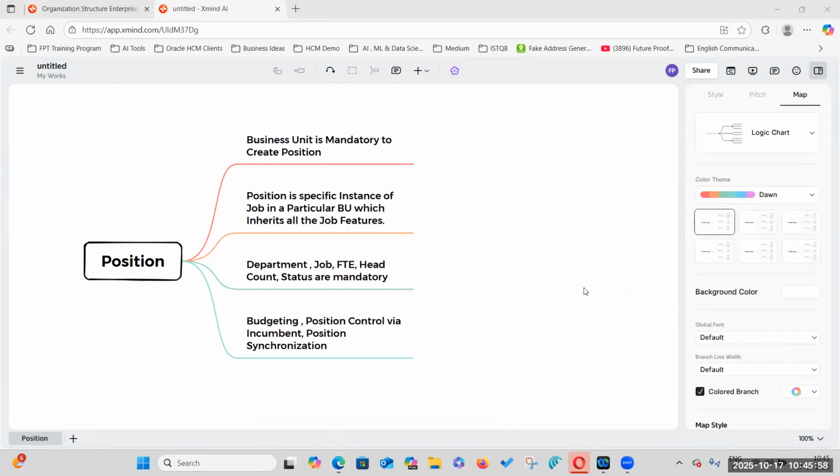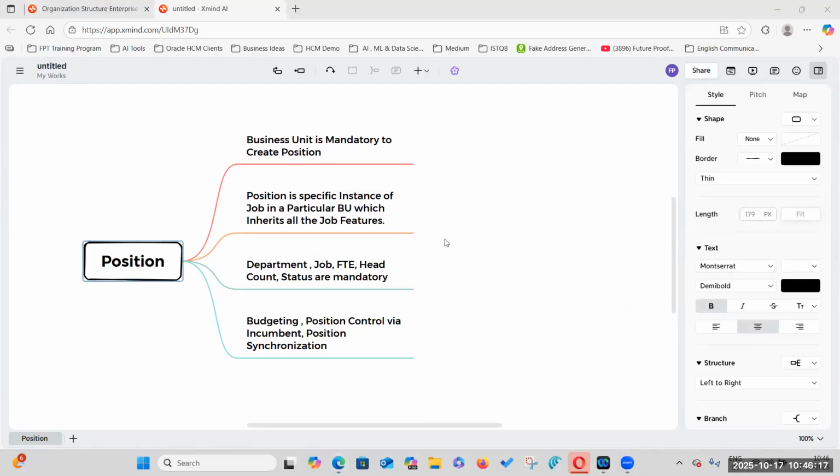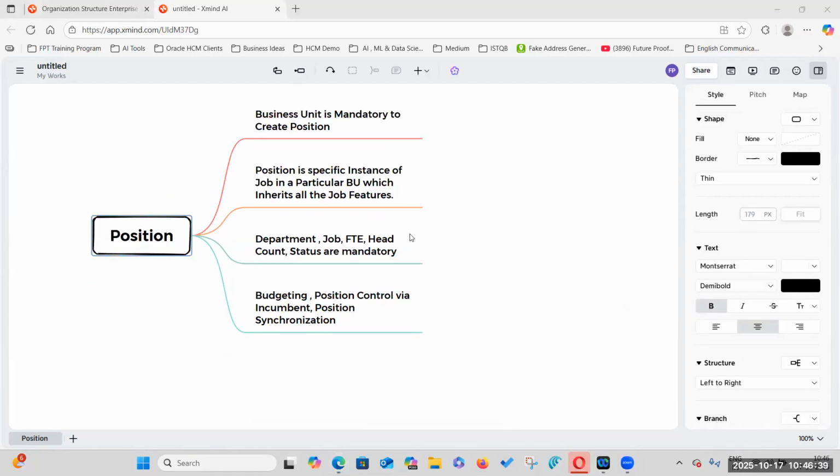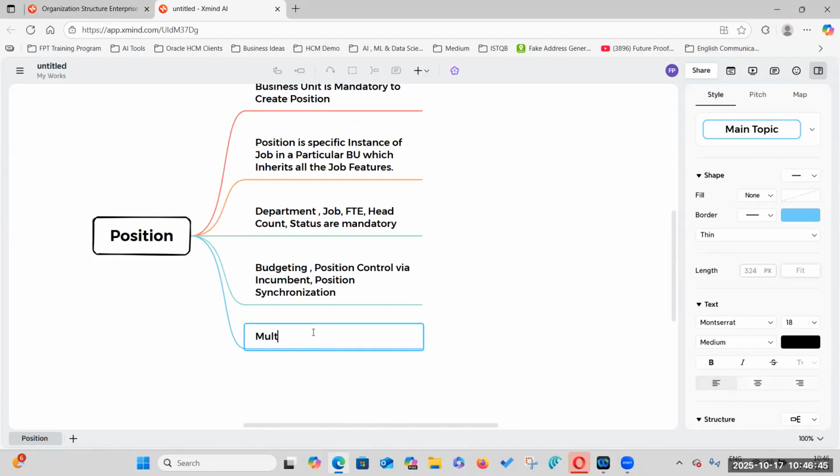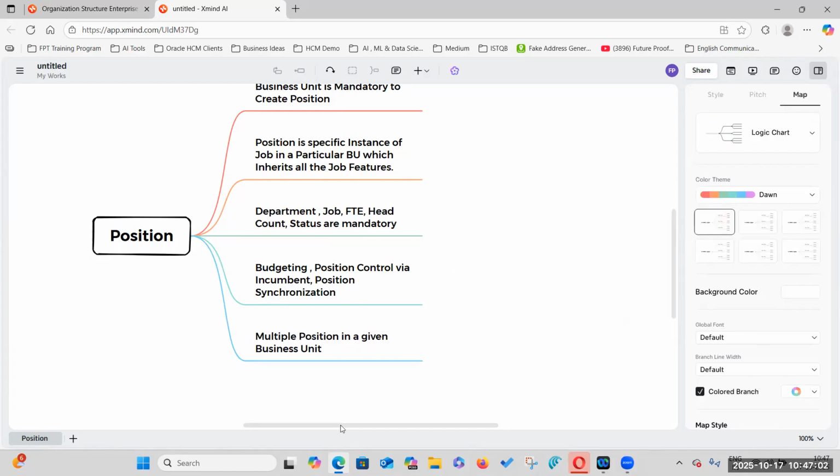Vamsi Reddy, which single important point will you remember when you think about position? Romy, what will you remember? There can be multiple positions within a business unit, and it's always associated with a cost center. Very good. Valid point.